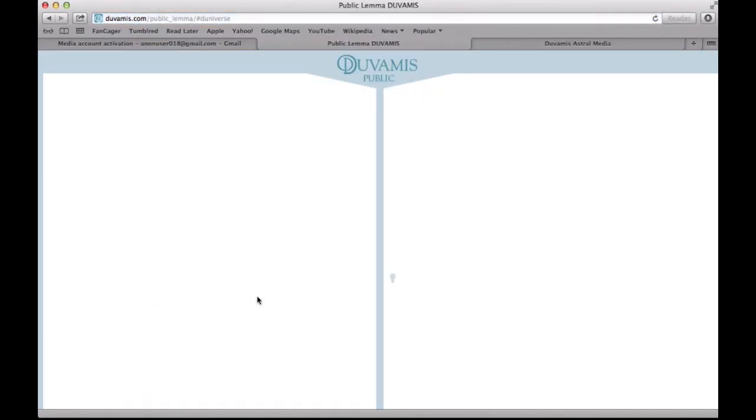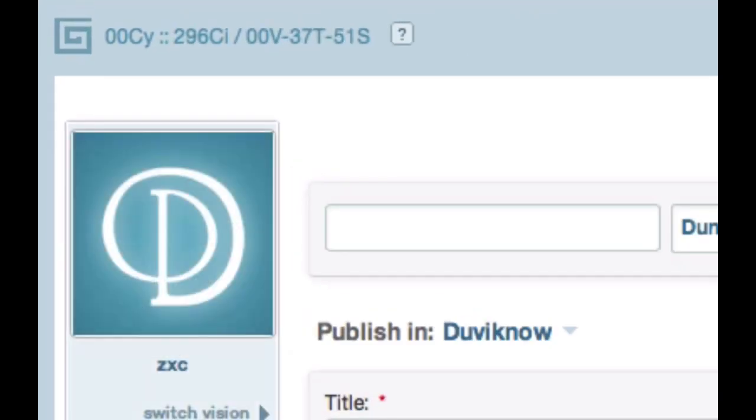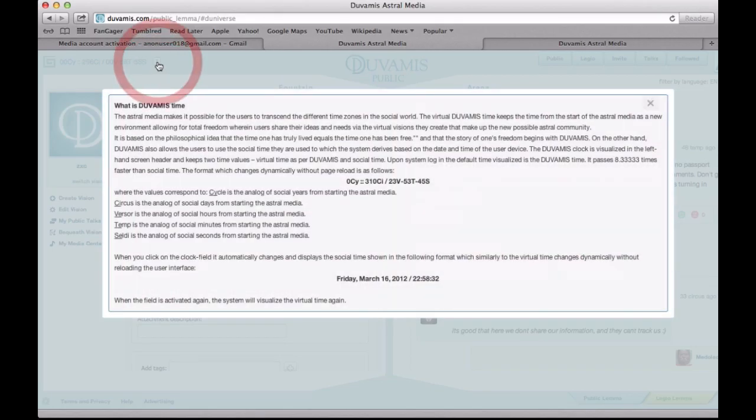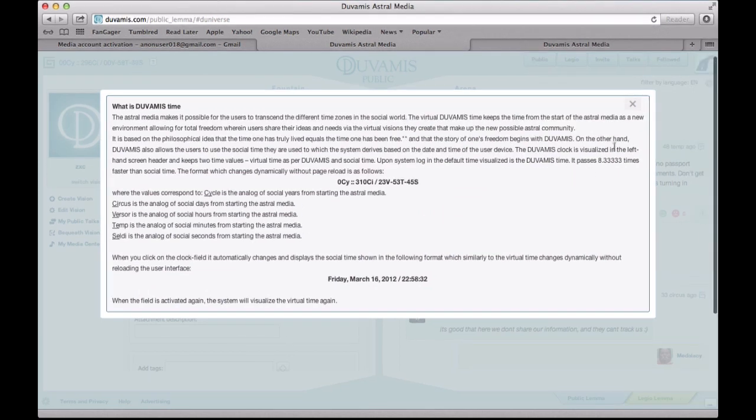Now that you're in, you may want to know what is what. On the top left, you will see the Duvamis time. It measures the time spent since the creation of a Duvamis. By clicking on the question mark, you may see how Duvamis time translates to common time.